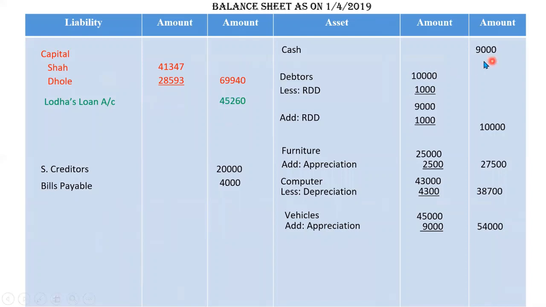Here I have already written cash in net column. Otherwise, at the end of the question, we always transfer the cash amount to net column. Now we will total our balance sheet, and total of balance sheet is 1,39,200. Okay, so this way we have completed last question.